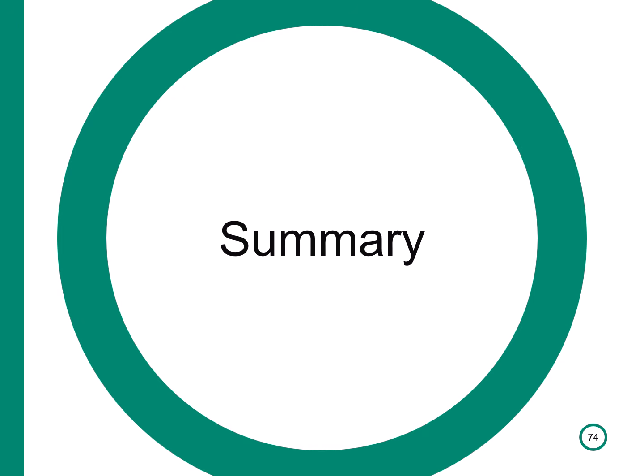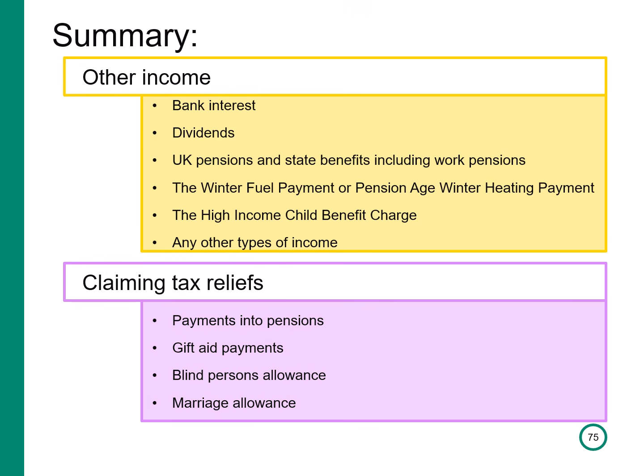We're nearly at the end of the webinar now. Here's a summary of what we've covered today. In today's webinar, we've looked at other income to tell us about, including bank interest, dividend, UK pensions and state benefit, including work pensions, the winter fuel payment or pension age winter heating payment, the high income child benefits charge, and any other types of income. We also looked at claiming tax reliefs on your tax return, including payments into pensions, gift aid payment, blind person's allowance, and marriage allowance.